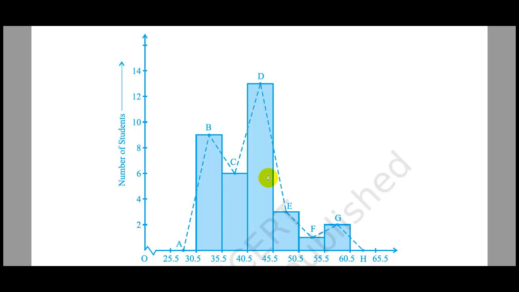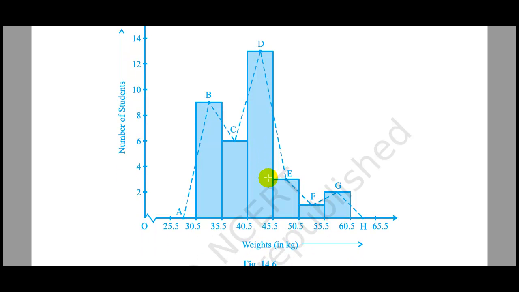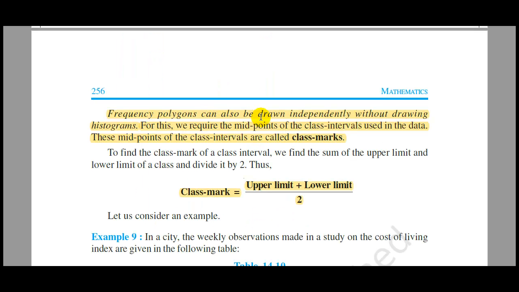This is the graphical representation of a frequency polygon. So a frequency polygon is formed by joining the midpoints of the respective tops of the rectangles, after drawing a histogram, by line segments. A frequency polygon can also be drawn independently without drawing the histogram. For this, we require the midpoints of the class intervals used in the data. These midpoints of the class intervals are called class marks.